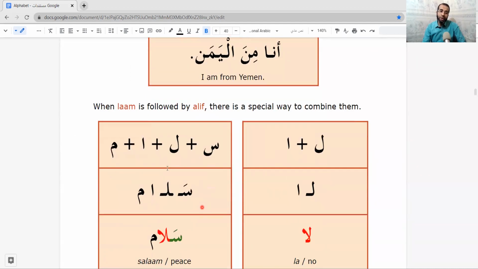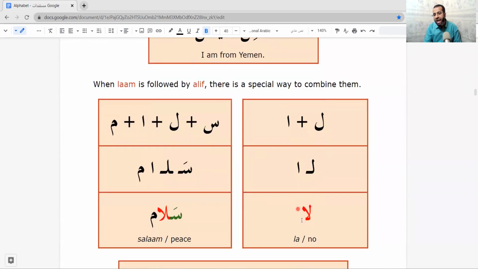By the way, when lam is followed by alif, there is a special way to combine them. This is lam followed by alif. So how can we connect them? Like this. La. La. La means no.